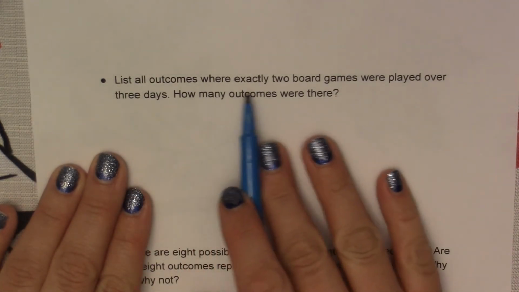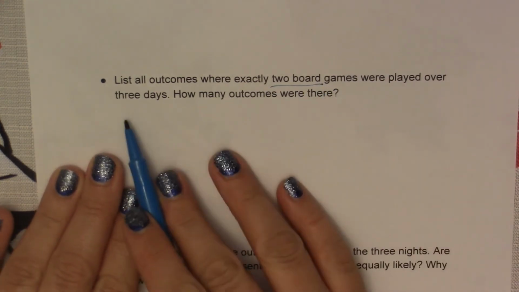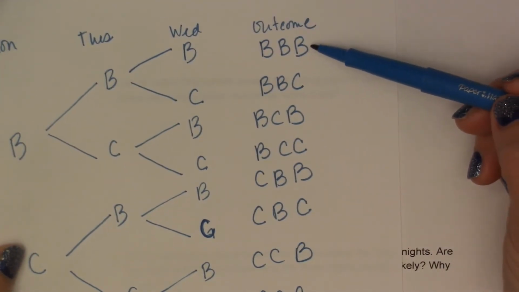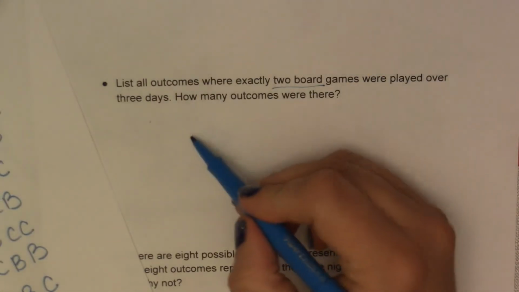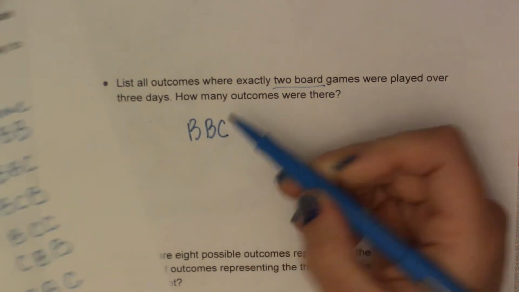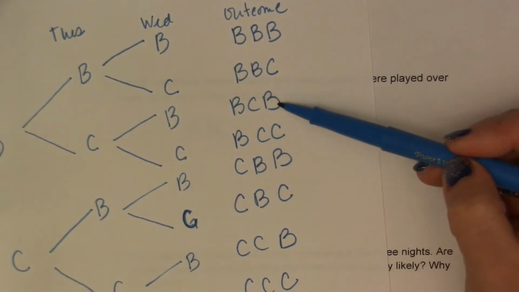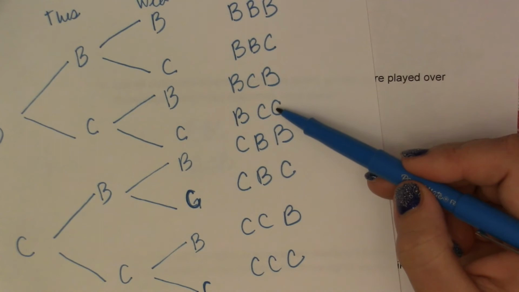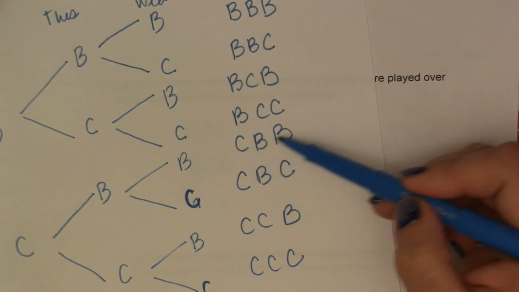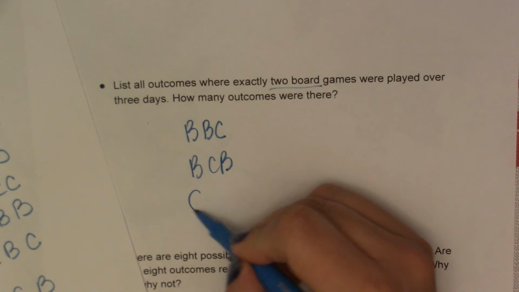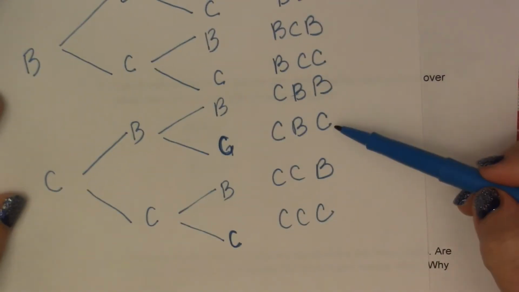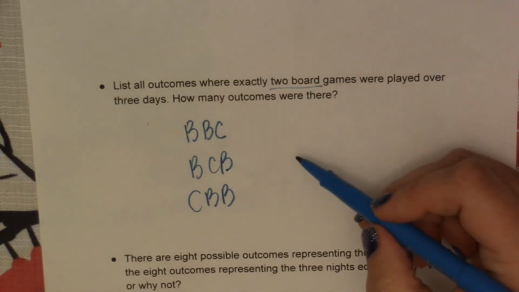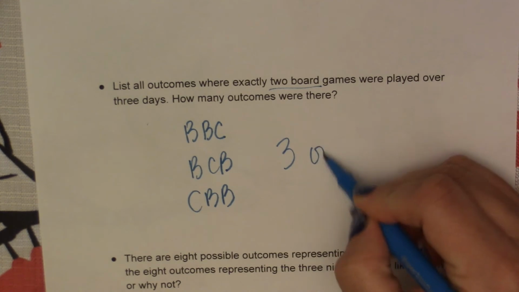List all outcomes where exactly 2 board games were played over 3 days. So we're going to go through our outcome list. This is more than 2. This has 2 board games, so B, B, C. This has 2 board games, so B, C, B. This only has 1 board game. This one has 2 board games, C, B, B. This only has 1 board game, only 1 board game, no board games. So how many outcomes were there? There were 3 outcomes.